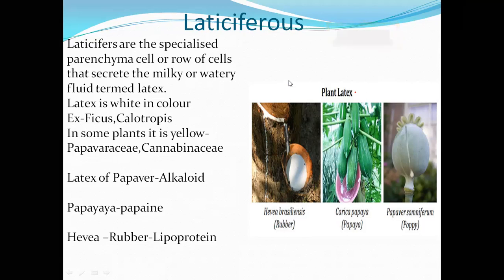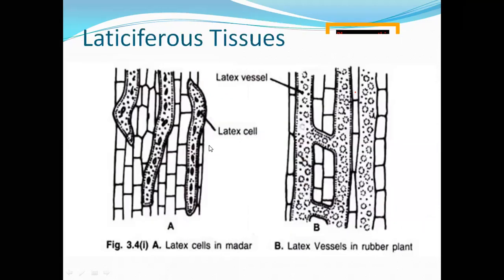Next important one is that latiferous tissue is of two types.